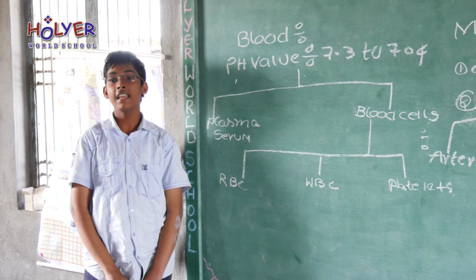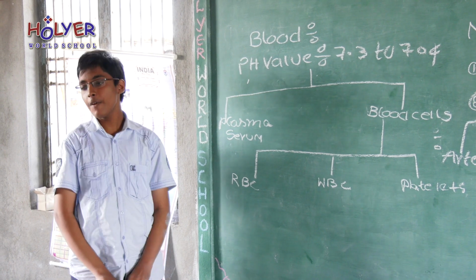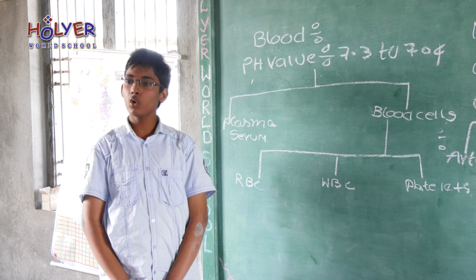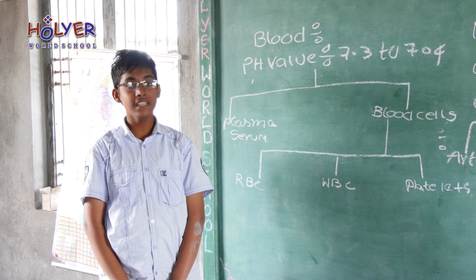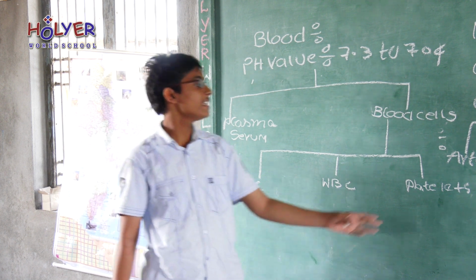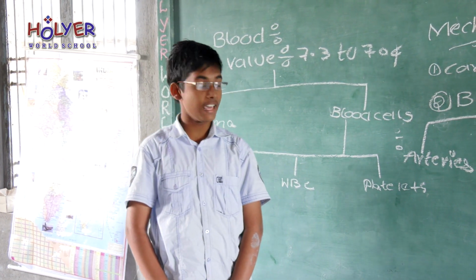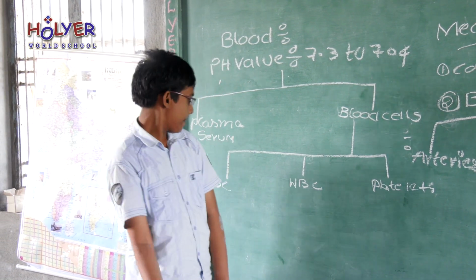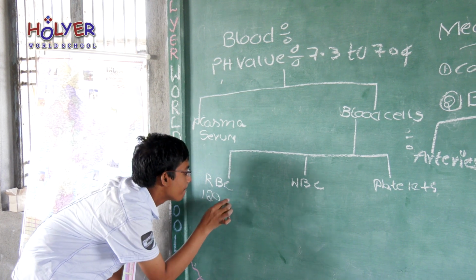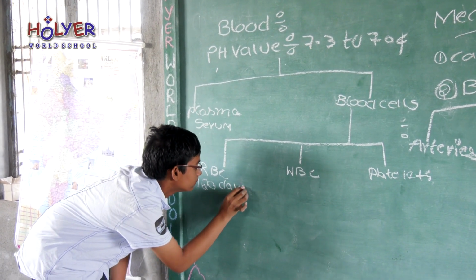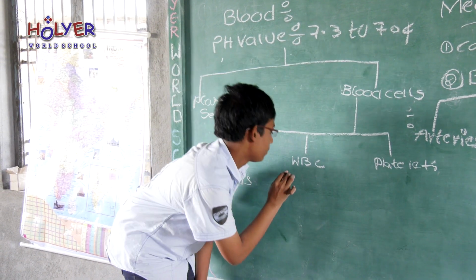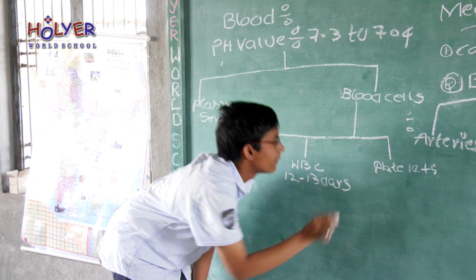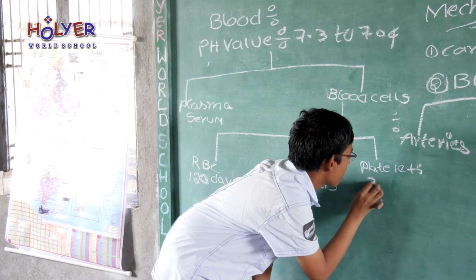RBC are also called erythrocytes and their lifespan is 120 days. WBC are also called leukocytes and their lifespan is 12 to 13 days. Third one is platelets. Platelets are also called thrombocytes. Their lifespan is 3 to 10 days.